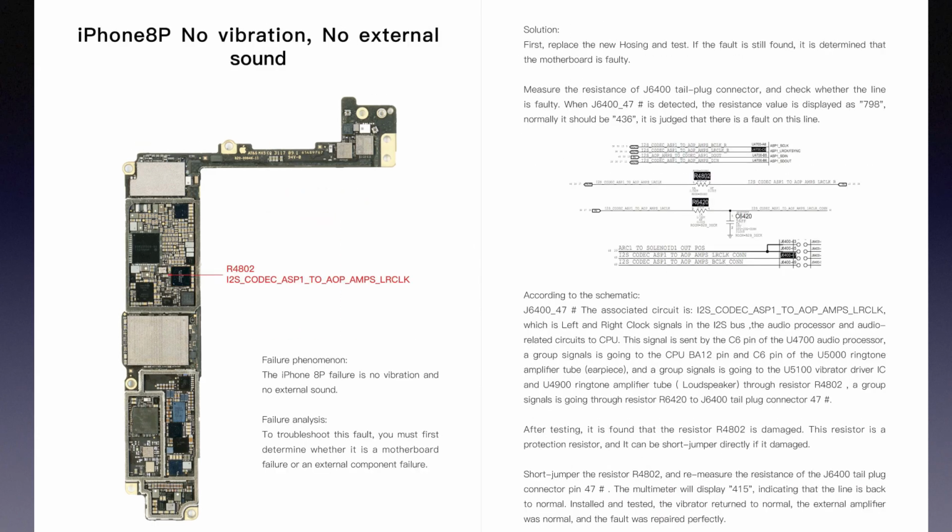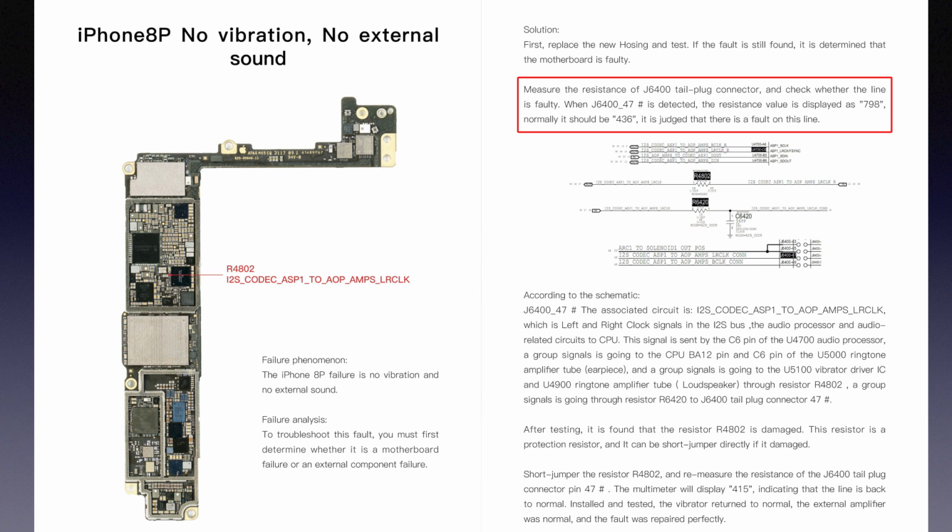Case 4. iPhone 8 Plus, no vibration, no external sound. This case about the iPhone 8 Plus failure is no vibration and no external sound. The analysis is, to troubleshoot this fault, you must first determine whether it is a motherboard failure or an external component failure. The solution is, first, replace the new housing and test. If the fault is still found, it is determined that the motherboard is faulty.